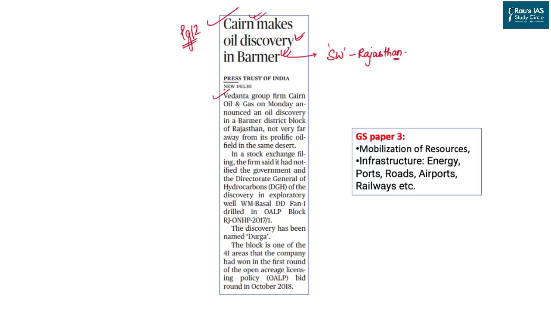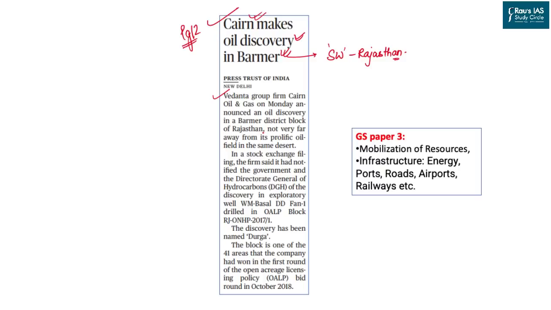The company is Vedanta Group, however, this is not important for the prelim examination. What is important for the prelim examination is the location of different oil reserves in the country, the current status of oil production in India, how much India is producing, how much India is importing, and what the burden on India's current oil production is.